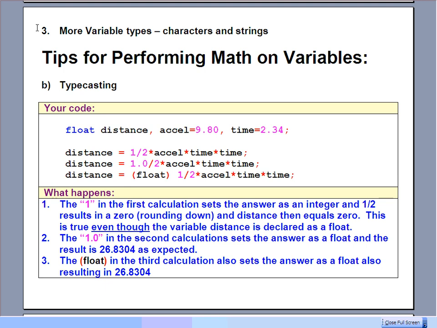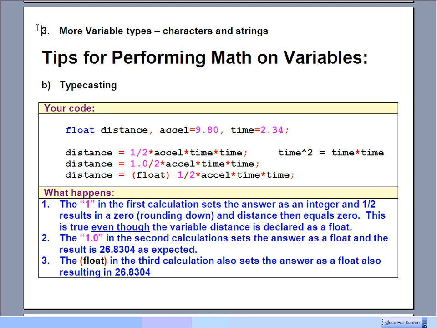That actually officially declares this type. It kind of casts it as being a float. So when you have that pink 1 there, it's okay. The compiler knows that no, no, no, this is a float calculation, and it will give you the correct result of 26.8304. So just be very careful of that first distance line with just a simple 1 divided by 2. That's the kind of thing that you might want to avoid in your calculations.